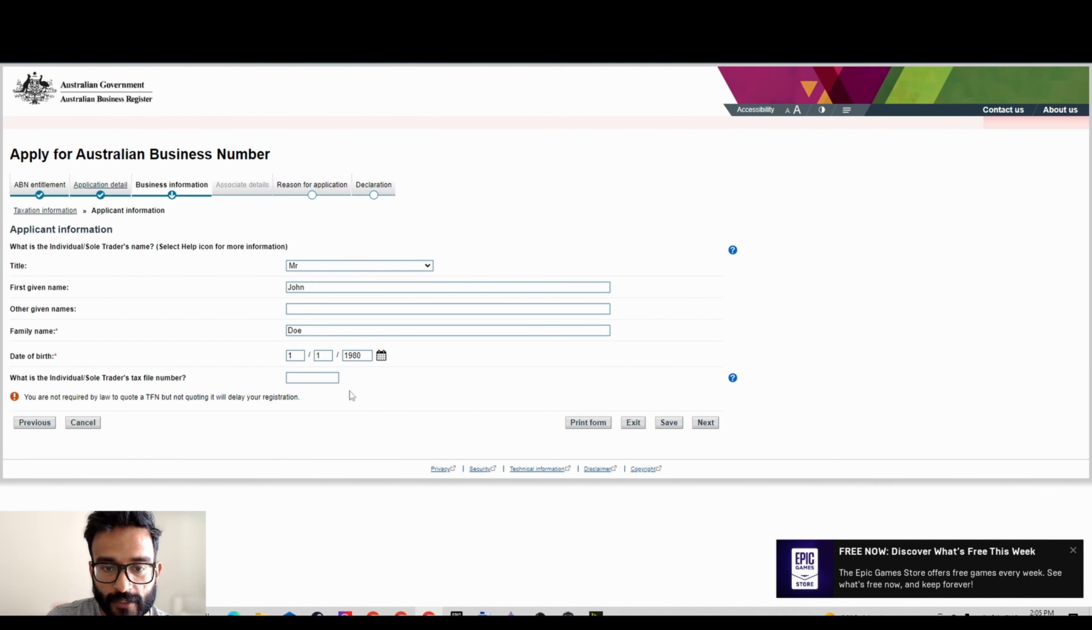Does the individual sole trader have more than one business location in Australia? In most cases, it would be no. Now here, they'll ask for a mobile number. You can just select your mobile number and put this information if you want, but just putting the email should be sufficient. And then you hit next.